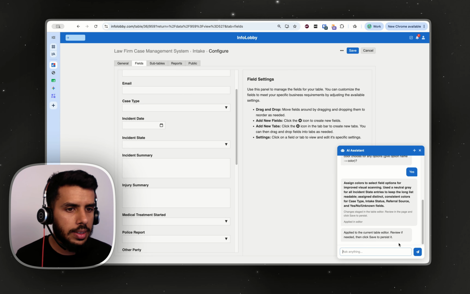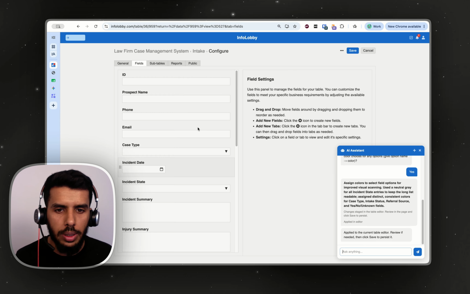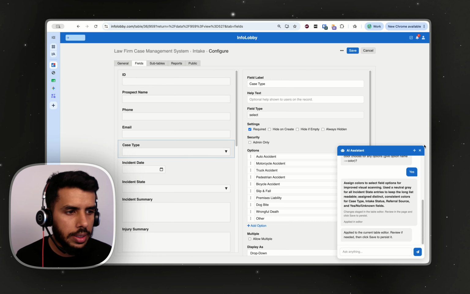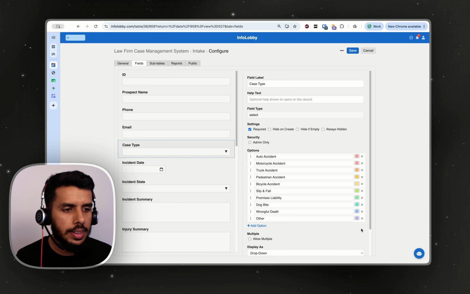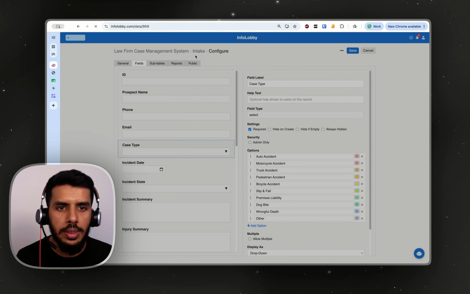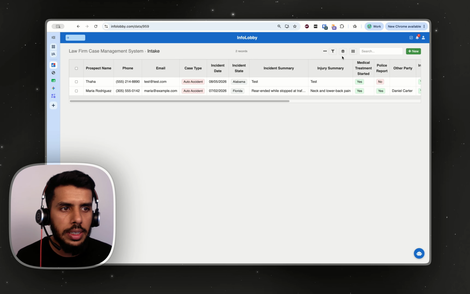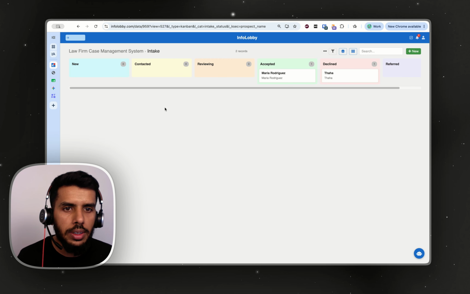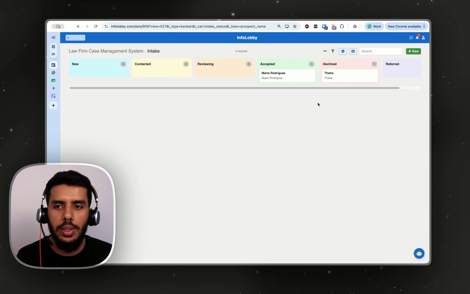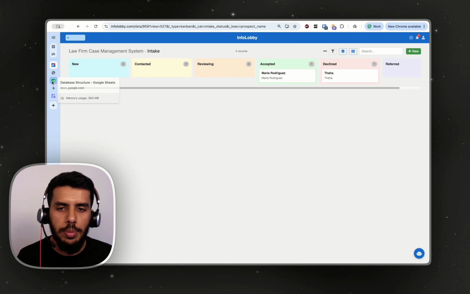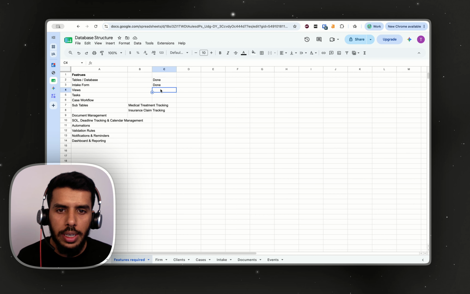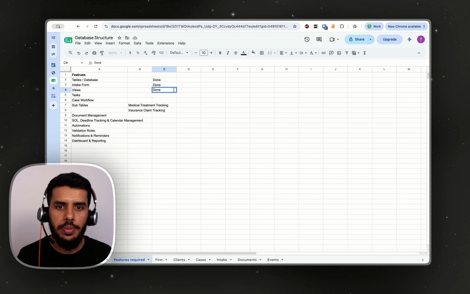It says that it has gone ahead and applied to all the colors. If I go ahead and try this now, yes, I can see colors. Let me go ahead and save it. And now if we come to our intake board, you can see that there's colors applied for each of this, which is great. It's just nice looking thing. And that's it about our views. So we have gone ahead and created the views.